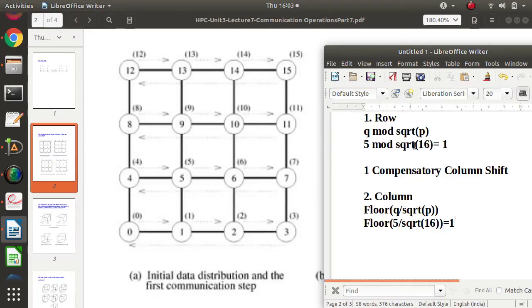But keep in mind, the row shift we are doing on all the rows, the column shift we are doing on all columns, but the one compensatory column shift that we are doing is on the first column only, and after every single row shift we are doing one compensatory column shift. So in this way, circular shift is done over the mesh.